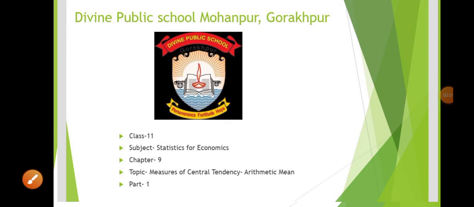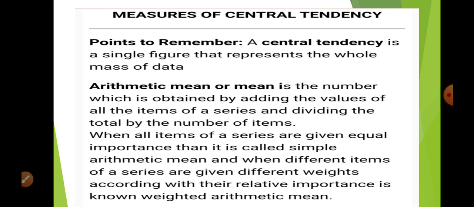Hello, class 11th student. Today I'm going to start chapter 9 from your book Statistics for Economics. Topic is Measures of Central Tendency, Arithmetic Mean. This is part 1. First of all, we should know what is the meaning of central tendency.